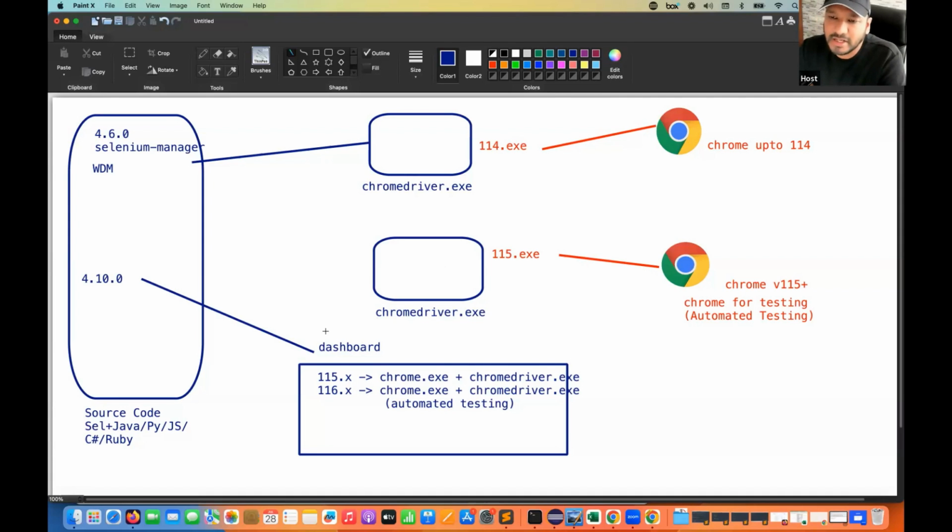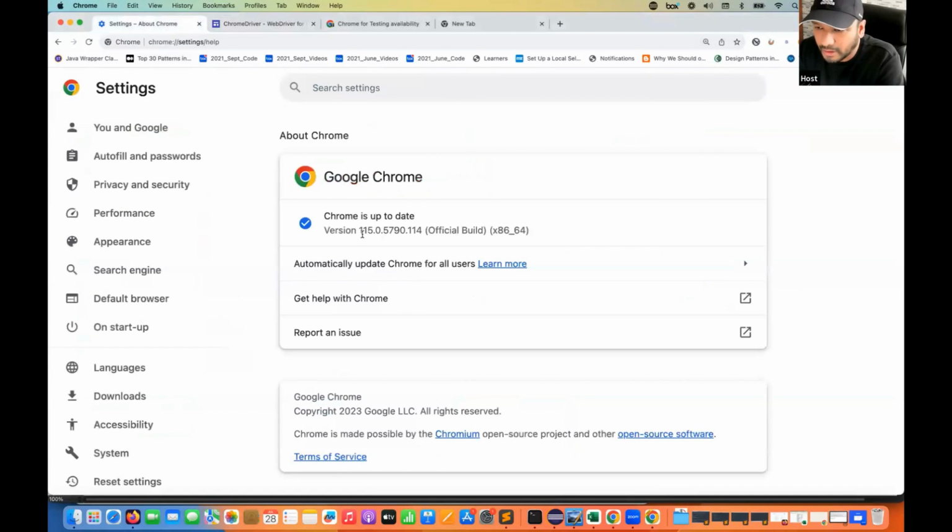So that is a major change that will happen in Selenium, and that will be available maybe by next week, whenever you get the 4.11.0 version. It's already officially announced that they are going to release it very soon, maybe in the next couple of days or by next week, it will be there for sure. Maybe while you are watching this video, this artifact is already available in your Maven repository. Now, we really want to test it because my browser got upgraded to 115. Here you can see that my browser has now been upgraded to 115.